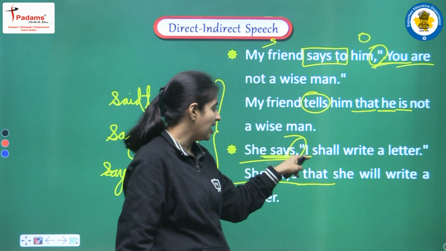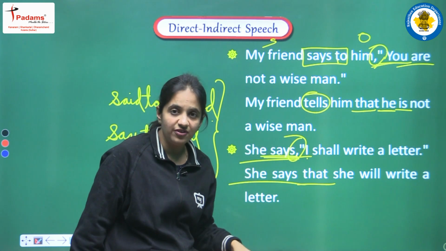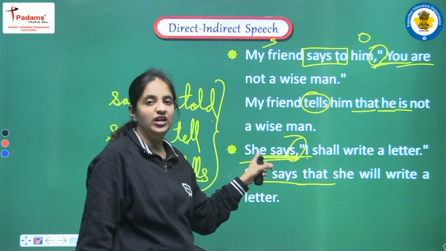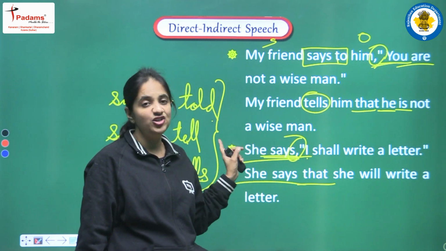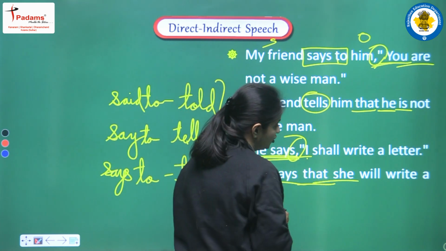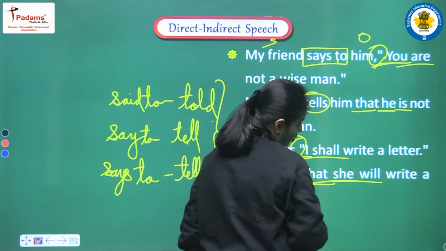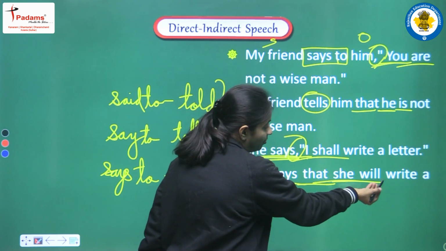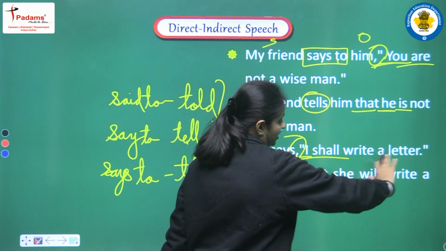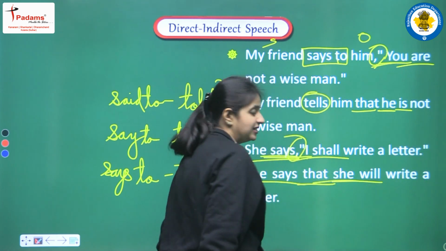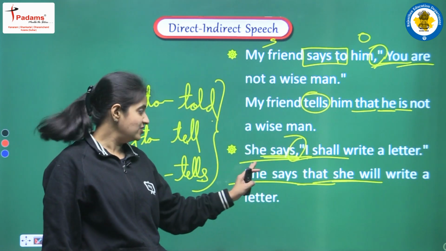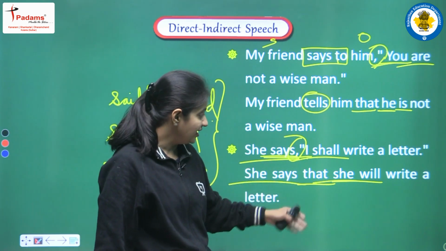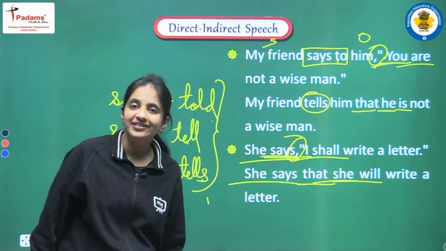We have I, a first person pronoun, which is changed according to the subject, which is she. So for I we write she. Shall will be converted into will. The tense is the same, but we write the correct form that suits she, and again we write the same sentence, write a letter. So the complete sentence will be: she says that she will write a letter.